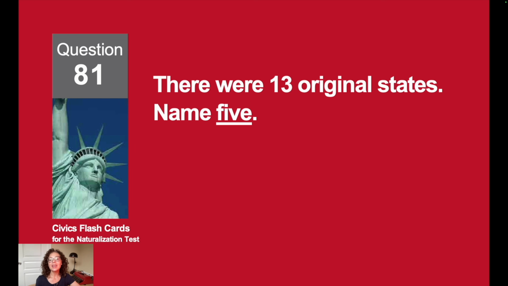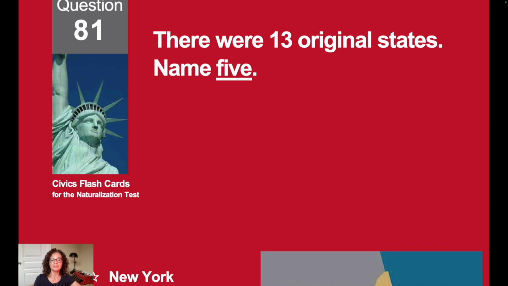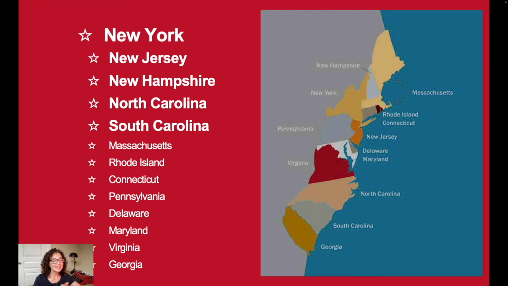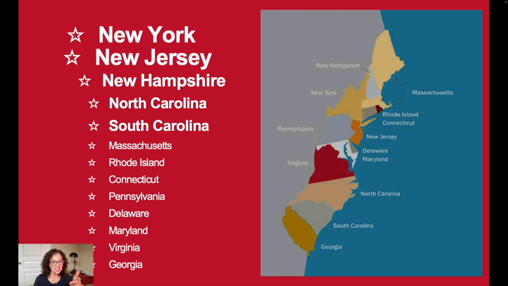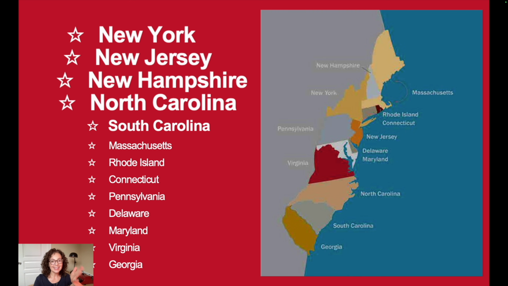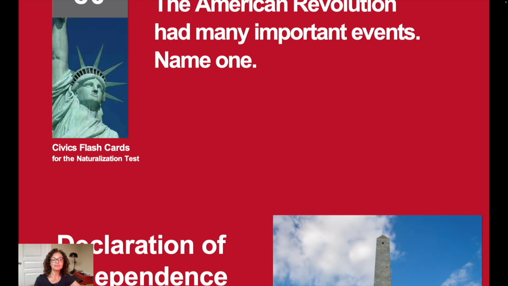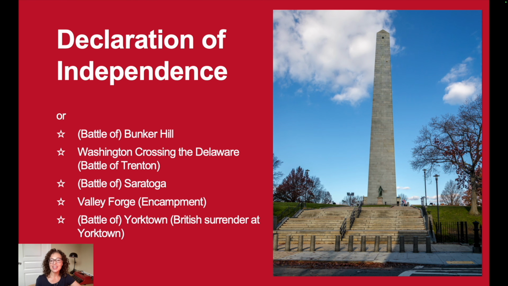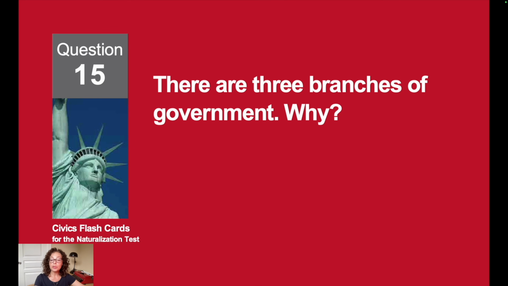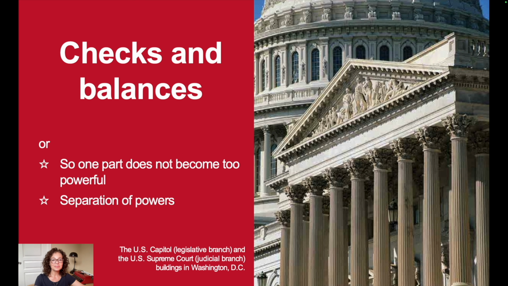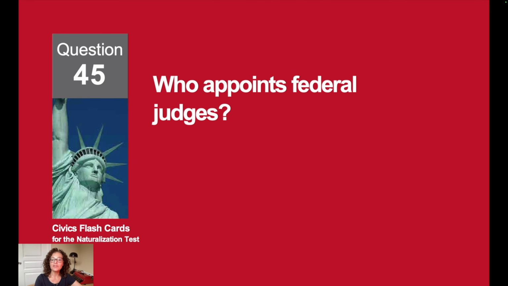What part of the federal government writes laws? Congress. There were 13 original states. Name 5. New York, New Jersey, New Hampshire, North Carolina, South Carolina. The American Revolution had many important events. Name one. The Declaration of Independence. There are 3 branches of government. Why? For checks and balances.